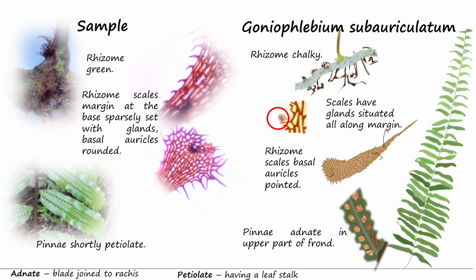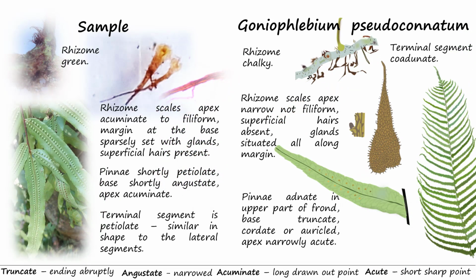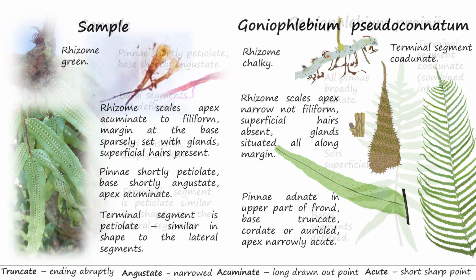Goniophlebium subauriculatum differs from the sample by its white rhizome from a chalky wax layer, pinnae adnate in upper part of frond, rhizome scales basal auricles pointed, and rhizome scales having glands situated all along the margins. Goniophlebium pseudoconatum differs from the sample by its white rhizome, rhizome scales having a relatively wide acumen, superficial hairs absent, glands situated all along margin, pinnae adnate in upper part of frond, base truncate, caudate or auricled, apex narrowly acute, and apical segment not sharply distinct.